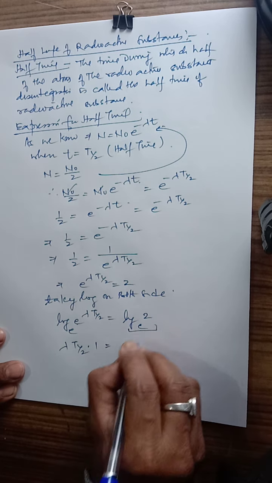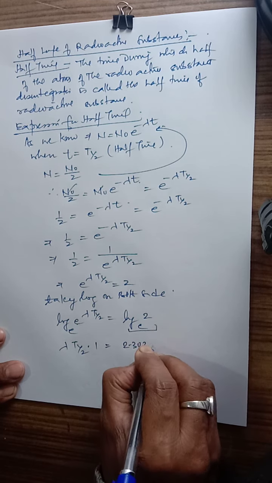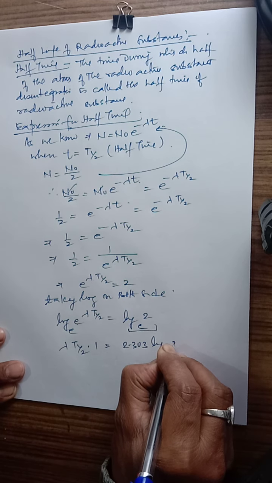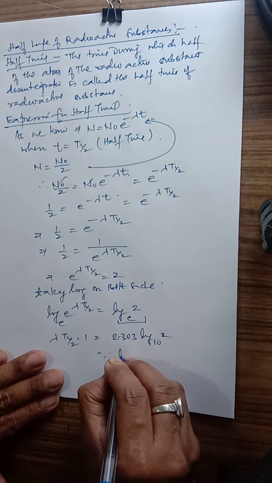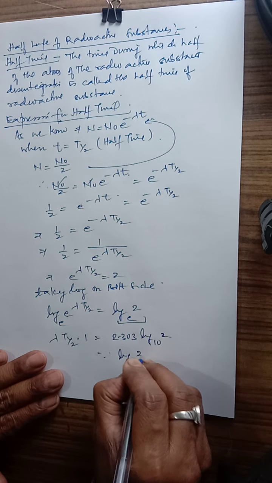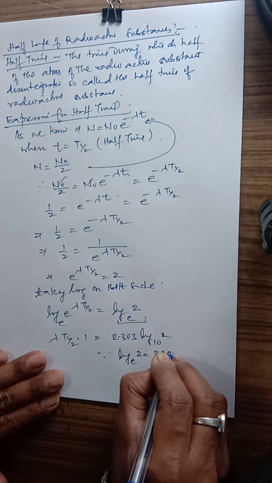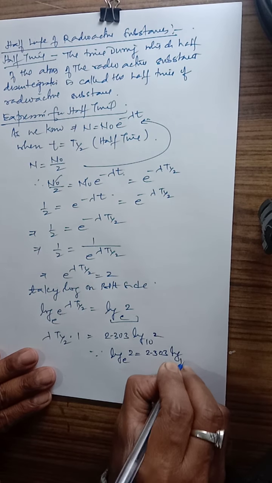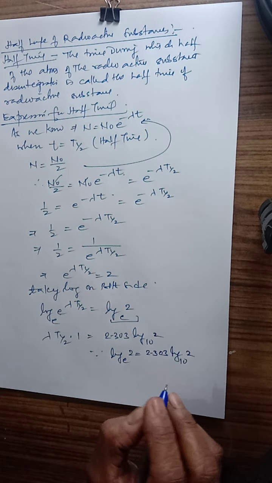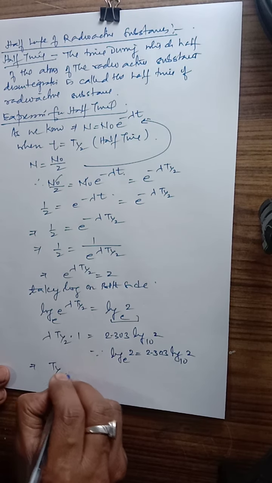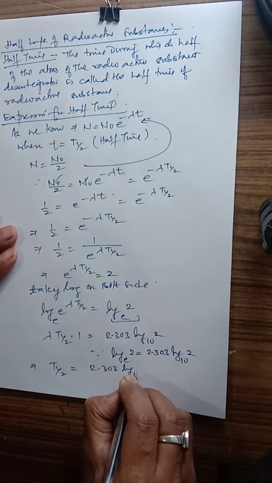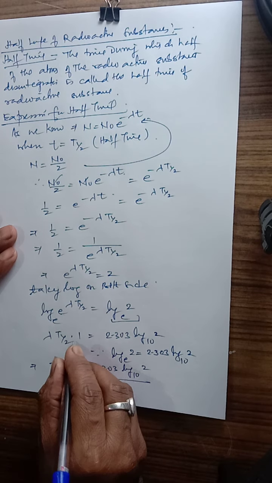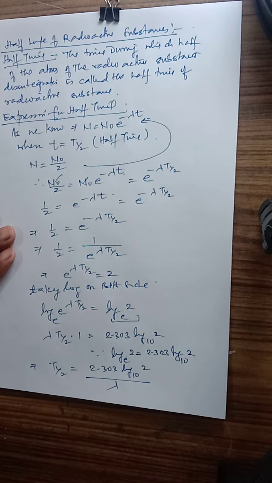Both have the base e. Log e of 2 equals 2.303 log base 10 of 2. Now t 1 by 2 equals 2.303 log 10 base 2 upon lambda.